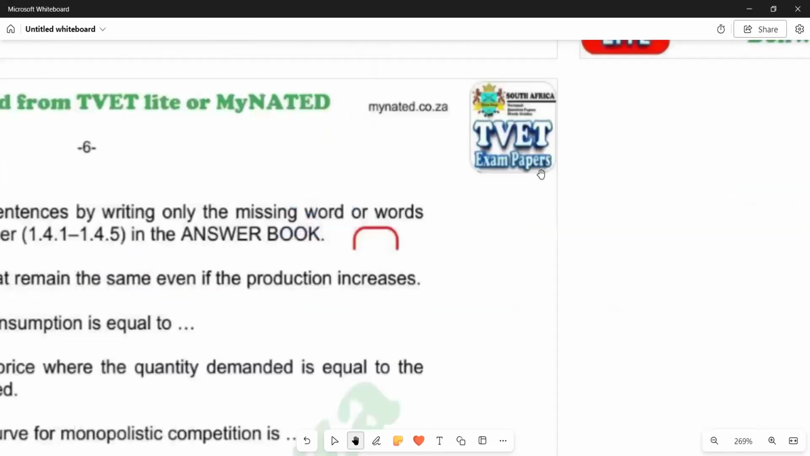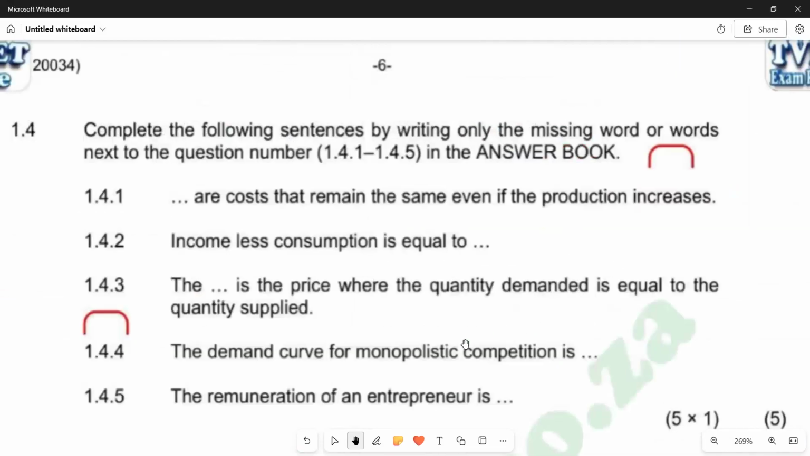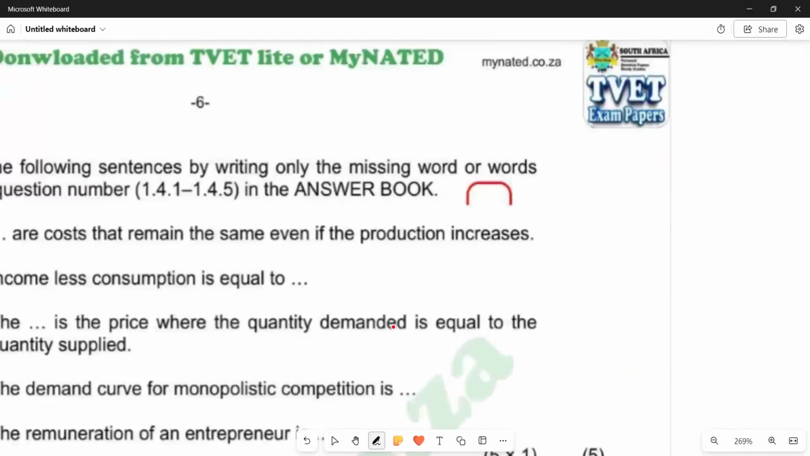Then we can move on to the next part, which says: complete the following sentences by writing only the missing word or words next to the question number. That is 1.4.1 up to 1.4.5 in the answer book. 1.4.1 reads: dash are costs that remain the same even if the production increases. We know that we've been talking about variable costs, which change with the level of production. But fixed costs remain the same even if production increases. So on 1.4.1 we have fixed costs.